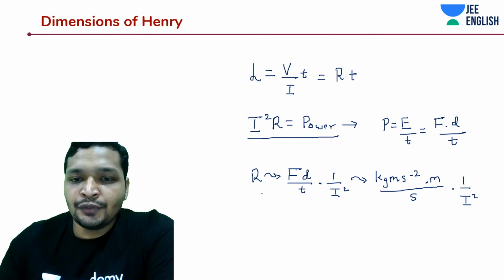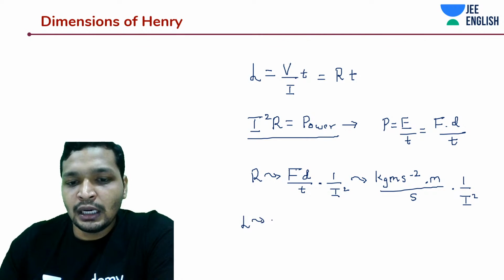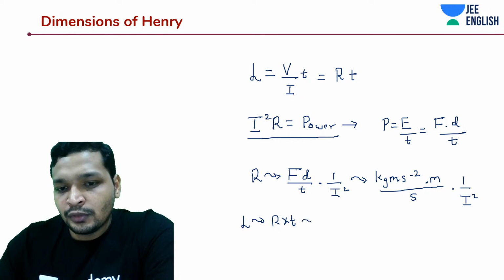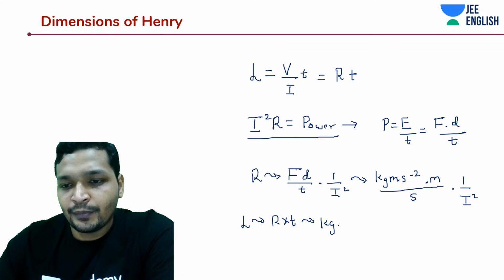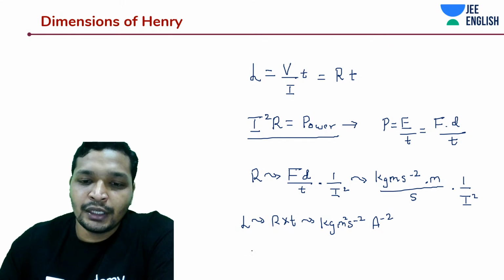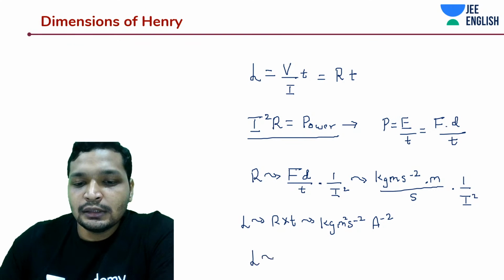Okay, and this is for resistance. For inductance, it's going to be R into T. So you can cancel out this S. Basically, it's nothing but kg meter per second, meter square. I'm directly writing it down as meter square, ampere inverse square. Okay, so we got this answer both ways.